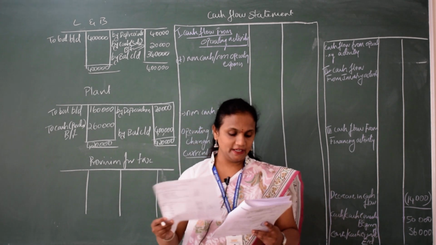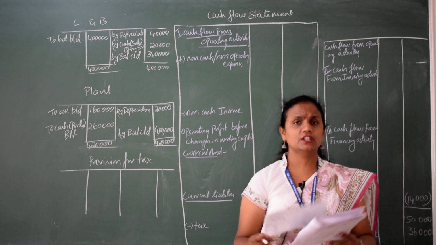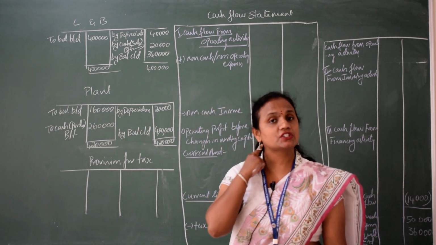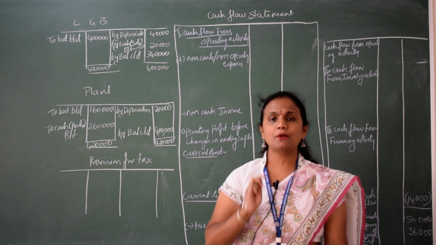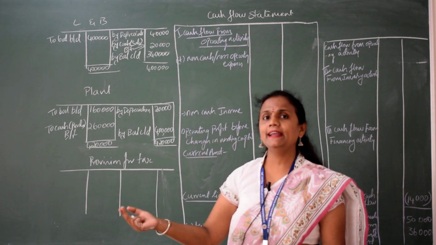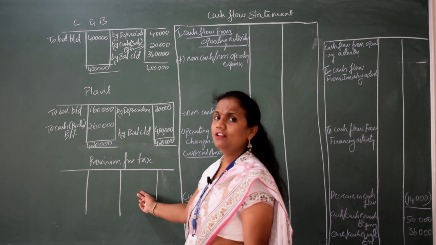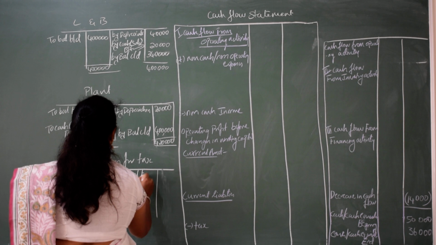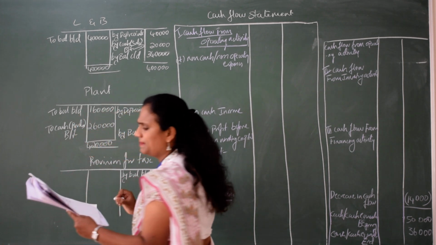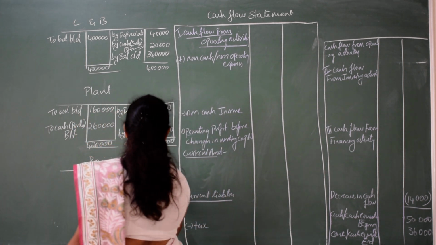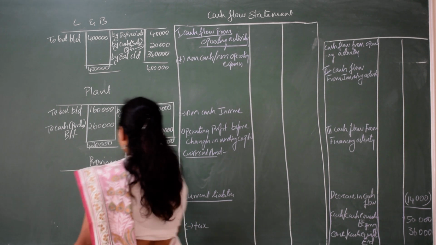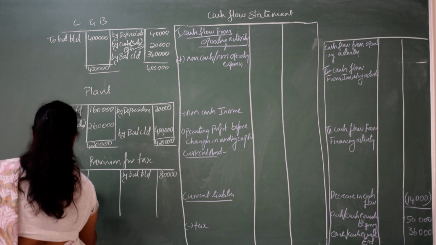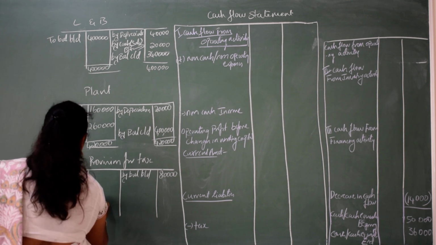Next, what is the next adjustment you have? The next adjustment is provision for taxation, rupees 90,000. Provision for taxation is a liability item, so the opening balance will come on the credit side. By balance brought down, 80,000. Then closing balance to balance carried down 1,00,000.